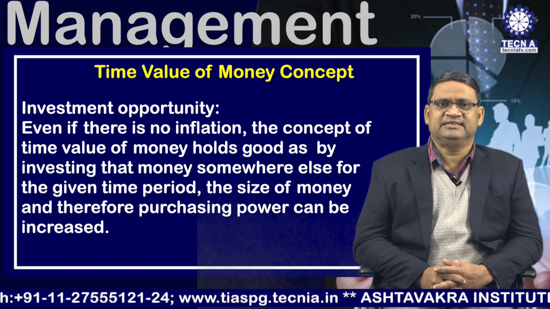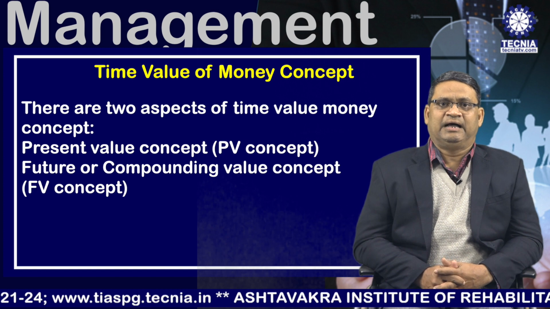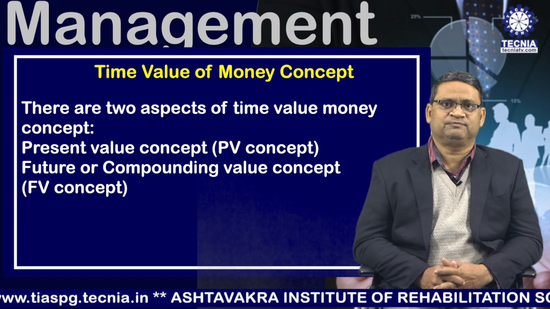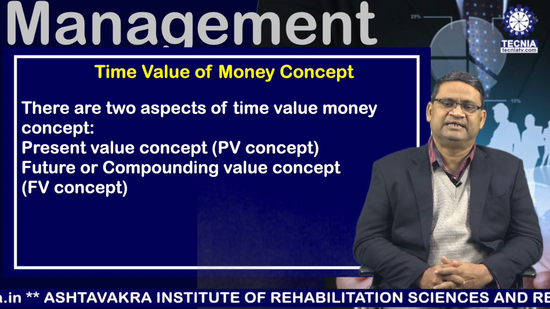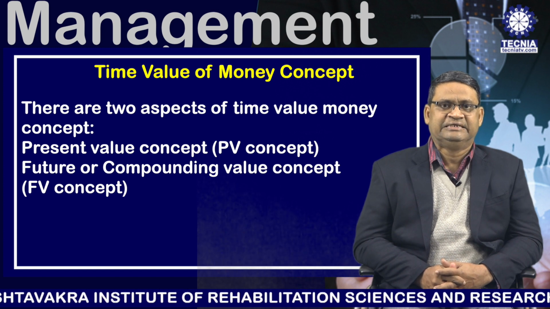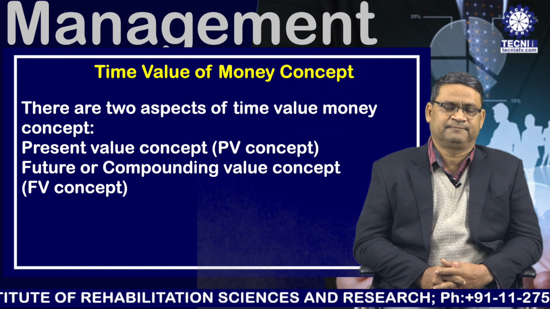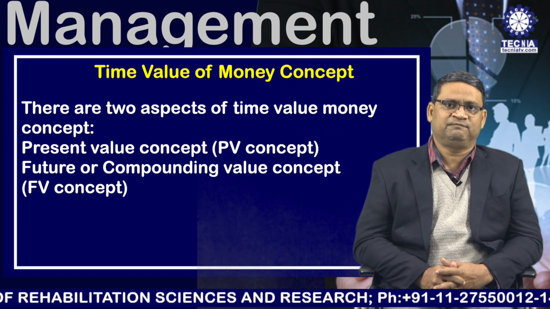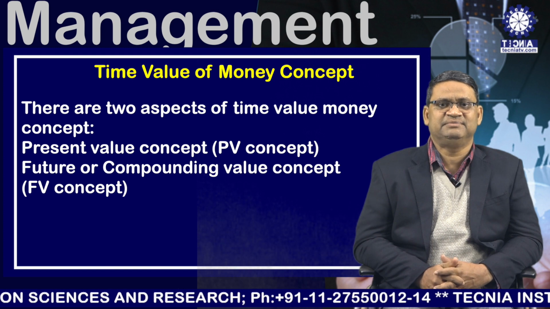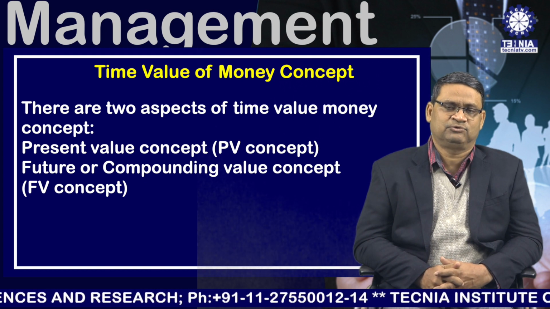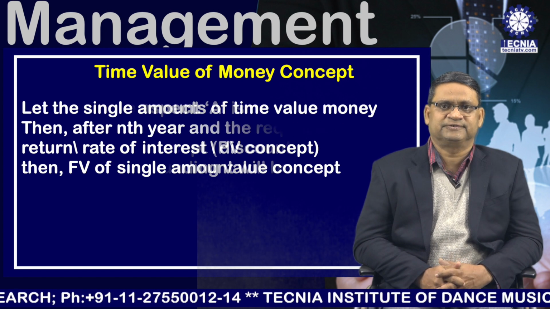Now the second thing is application of time value of money. There are two aspects of application of time value of money. One is the present value concept and second is the future value concept. In this part of session, we will discuss only the future value concept. There are two categories of receivings. One is the single amount, the second is the annuity. Annuity means series of constant cash flow. Now let us discuss the future value of single amount.